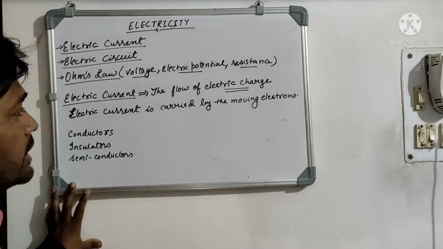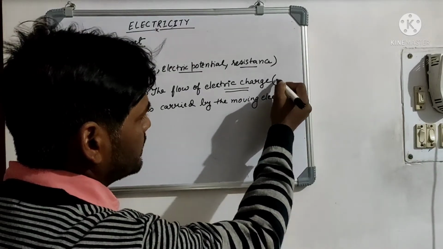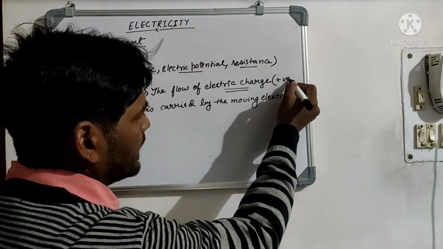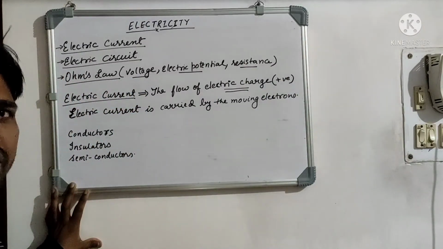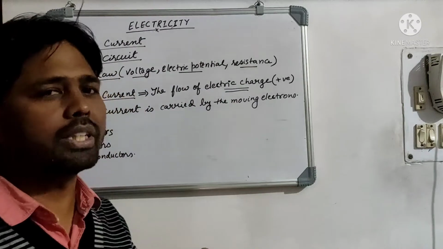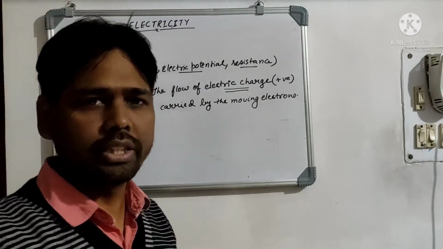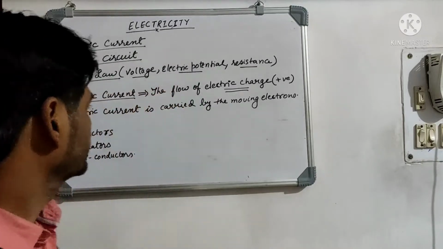This electric charge is nothing but the positively charged particles present in the current carrying agent. We will discuss these current carrying agents in a later portion of this session.